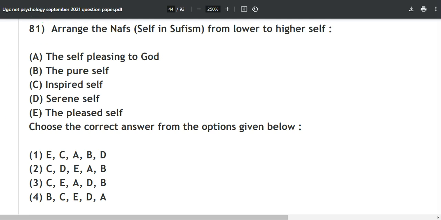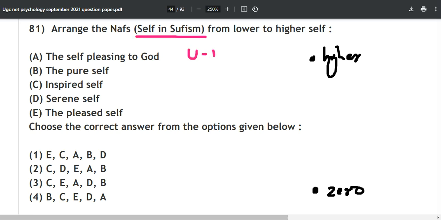First of all, arrange the nafs, the self in Sufism, from lower to higher self. So it means they are saying, from the ground level, the zero level, to the hero level, or the higher self. This topic is from your unit number 1, emergence of psychology, and the probability of it coming again is very slim, 0.1%.